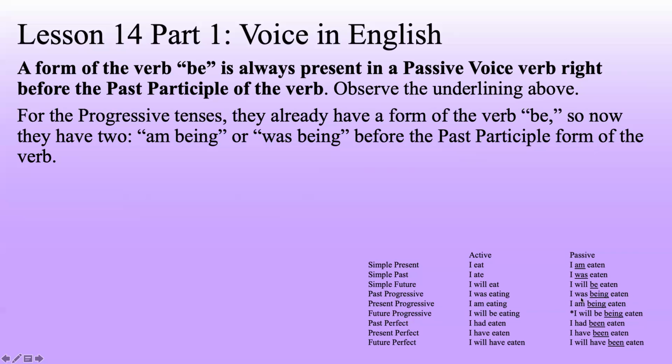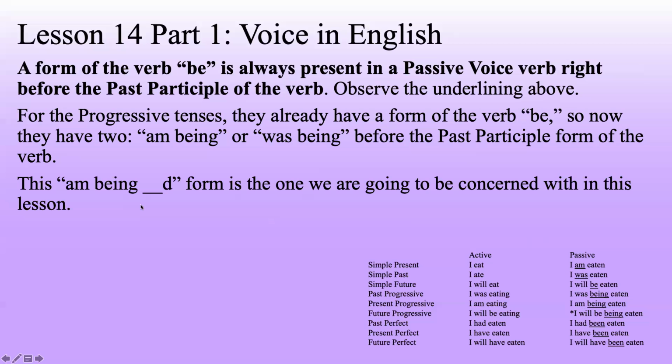And if you want to see the difference between past progressive and present progressive, you can see that it's whatever tense this first helping verb is. If it's am, that's a present, so present progressive. If it's was, that's a past, that's past progressive. So this am being blanked form is the one we're going to be concerned with in this lesson. I am being eaten. I am being kicked. I am being shown. That kind of form right there, that's the one that we're going to be concerned with in this lesson as we dig into the Greek.